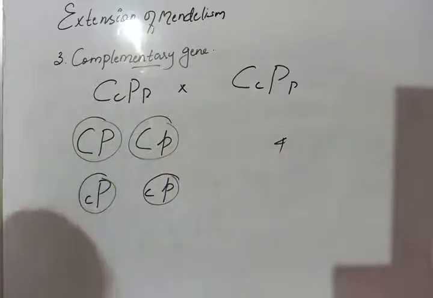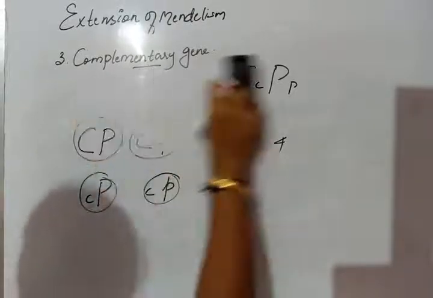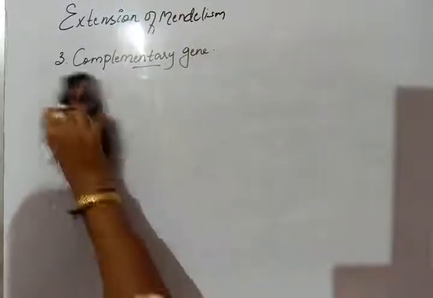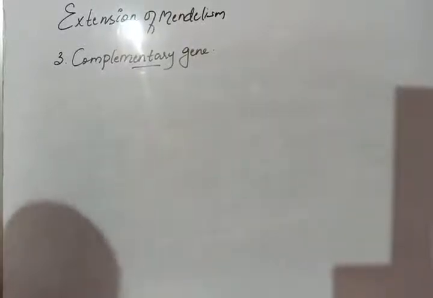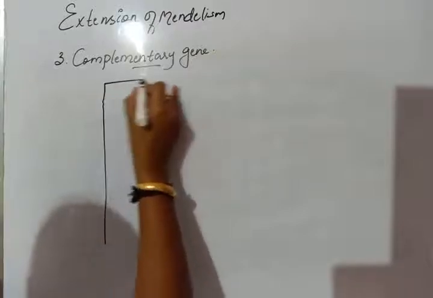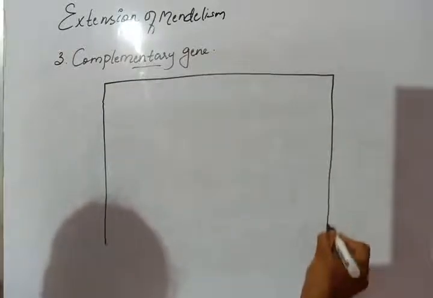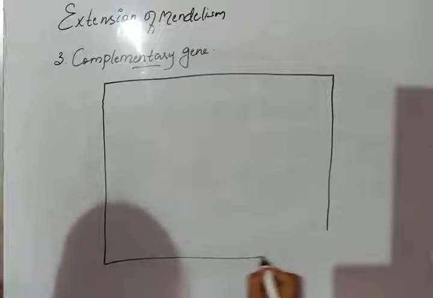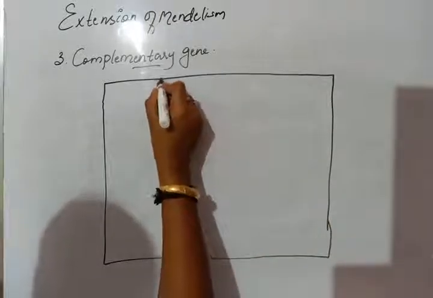Here also 4 different types of gametes we will obtain. Now we just plot the Punnett square and look at how the ratios will be. Want to draw the square.